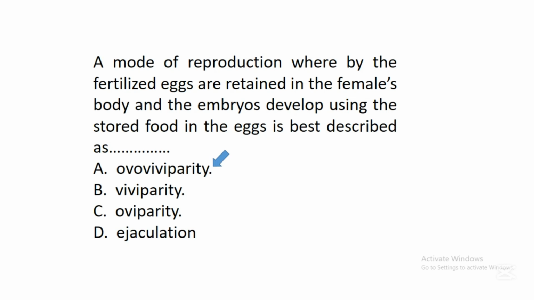So when the egg hatches inside the body of such organism, the offspring will come out. The offspring will find its way outside the body of the parent organism, and at the end of the day, the parent organism will die.